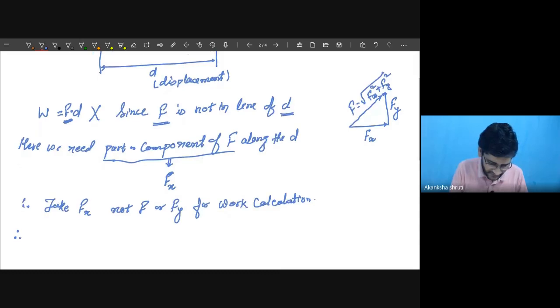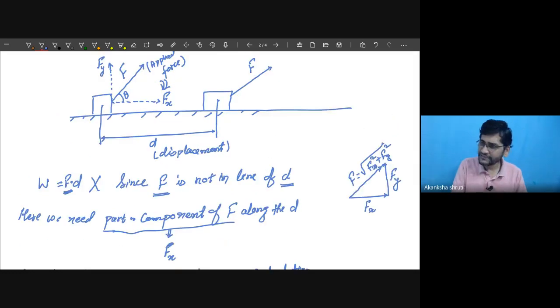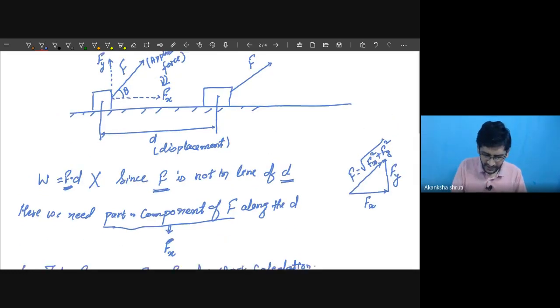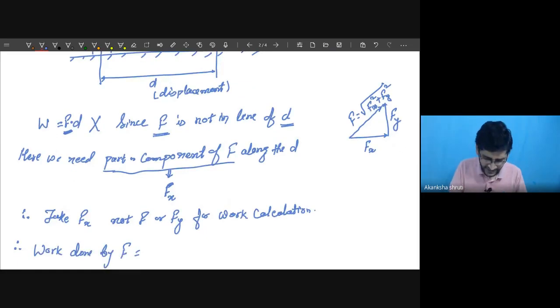Therefore, this work done by F, though we had applied the force F, but for calculation we need to take its component along the displacement.